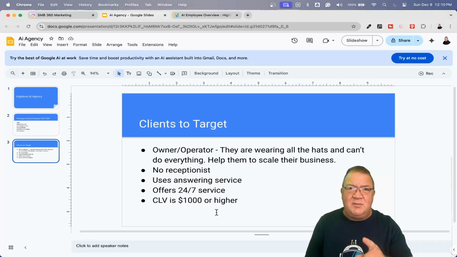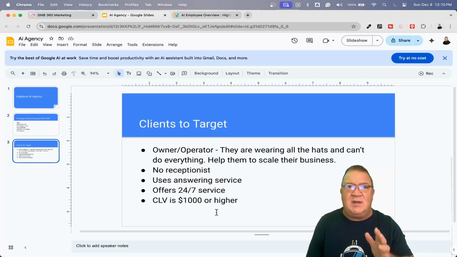Now, one of the other misconceptions I want to make sure people understand here is when you go out and try to sell people this service, you're not selling them anything. You're helping them. And that's the way I want you to think about this. As Mr. Business Owner, I know you have a business problem because I know your particular business. You don't have somebody in the office all the time. Again, that's another part of here. No receptionist. So any business that does not have a dedicated full-time receptionist definitely can be helped with this.